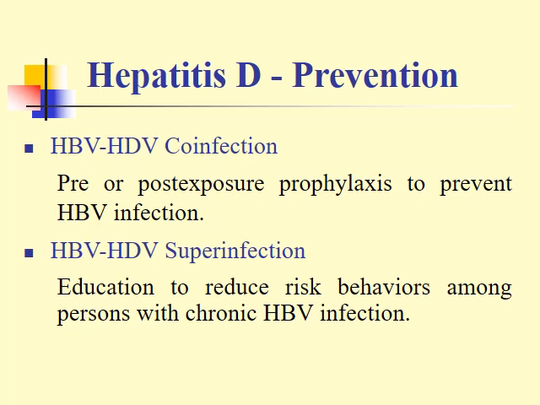The prevention of hepatitis B and D co-infection is through pre and post-exposure prophylaxis to prevent hepatitis B viral infection. If we prevent hepatitis B viral infection, we will prevent the co-infection with D, of course. To prevent hepatitis B and hepatitis D super infection, we use education to reduce the risk of risky behaviors among persons with chronic hepatitis B viral infection.